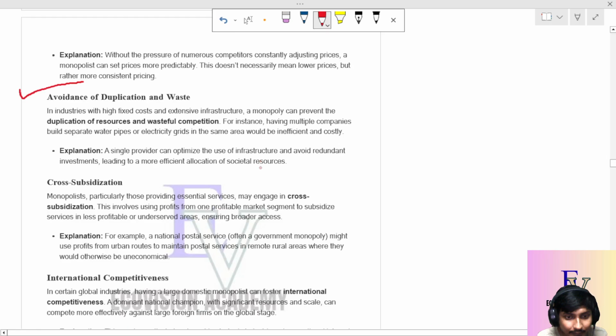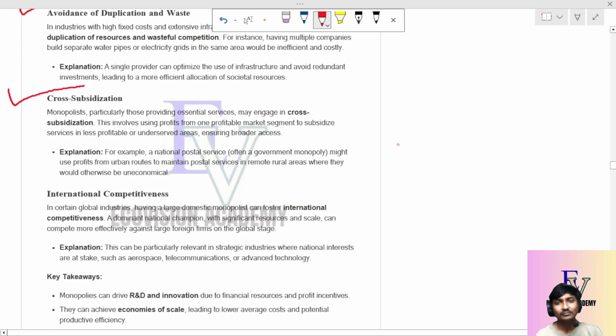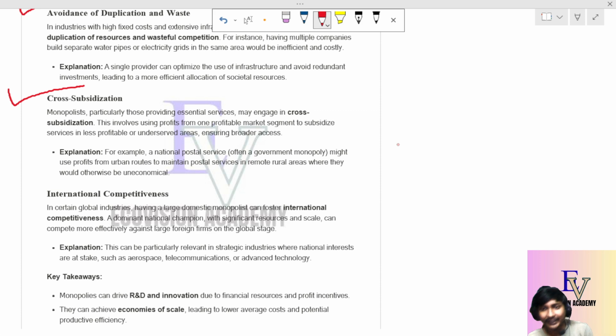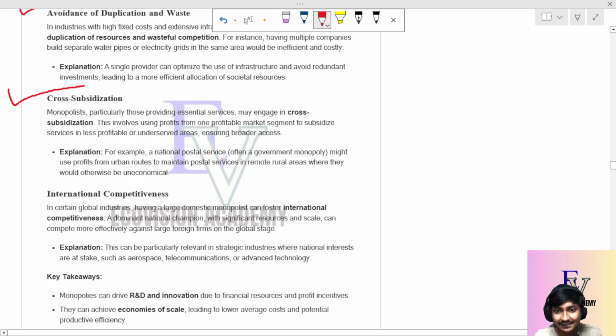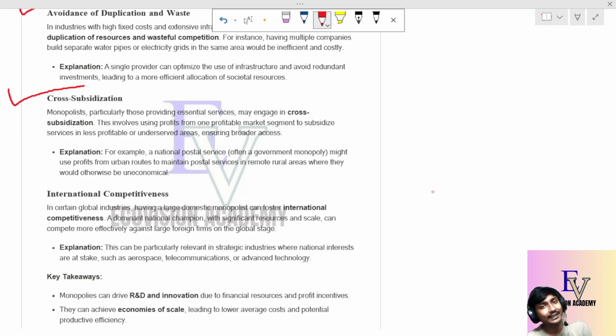Okay, so this is a very important point. Cross subsidization. Cross subsidization means, when monopolists, particularly those providing essential services like water and electricity, use one area to support another. Let me give an example of a national postal service, the department of post. In most cases a national postal service is under a government monopoly, and it might use profit from the urban places to give postal service in the rural areas.